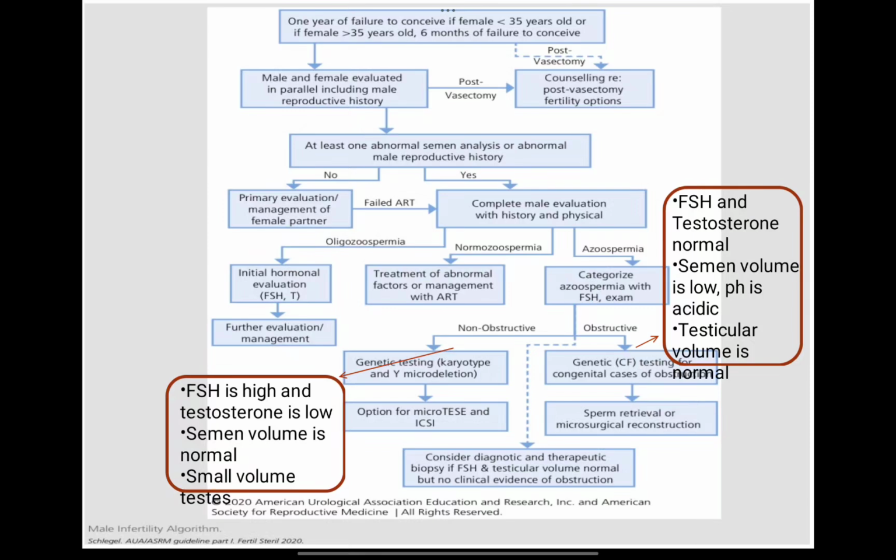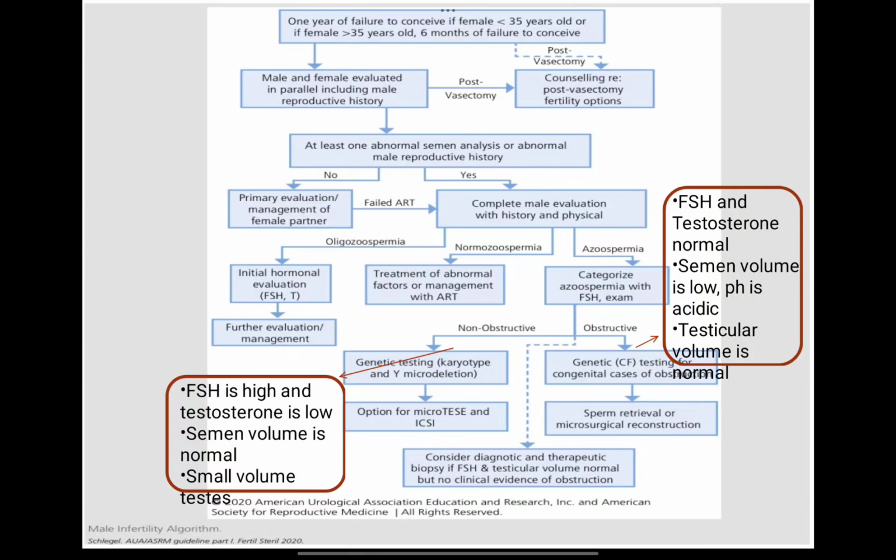We order a scrotal USG, and in scrotal USG the cause can be non-obstructive or obstructive. If there is no obstruction but still sperms are not seen in the semen sample, then we can order genetic testing like karyotyping or Y chromosome microdeletion, and the options for conception can be micro-TESE or ICSI. But here the chances of conception are very low.